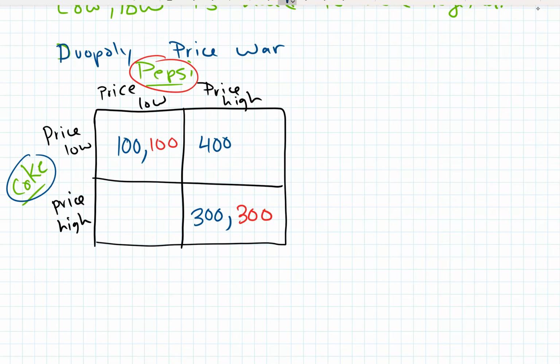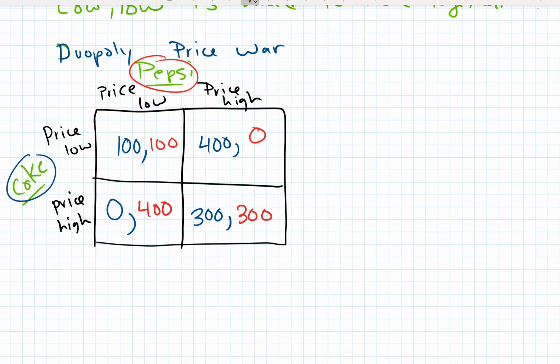Now, if Coke prices low while Pepsi goes high, Coke's going to steal the customers. The same thing happens if Pepsi prices low while Coke goes high. Pepsi is going to steal the customers. So this is the structure of our game. It's the same basic structure as the other ones.